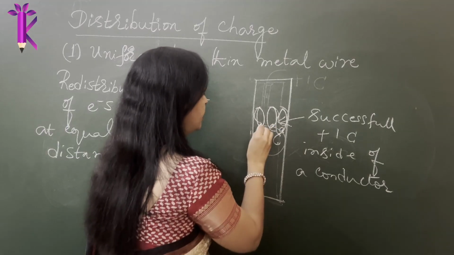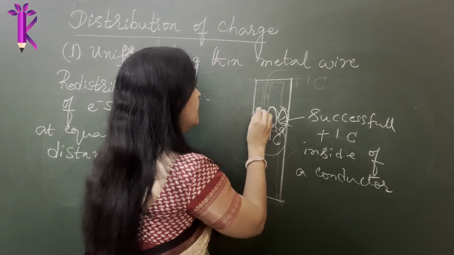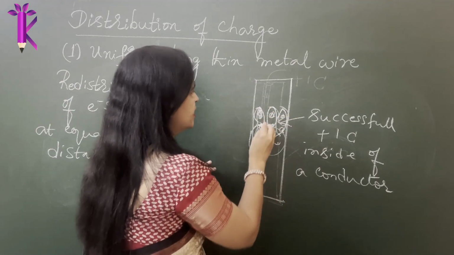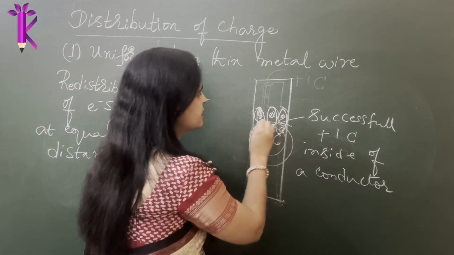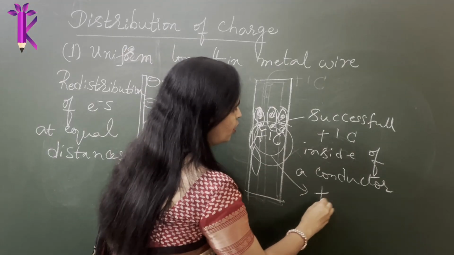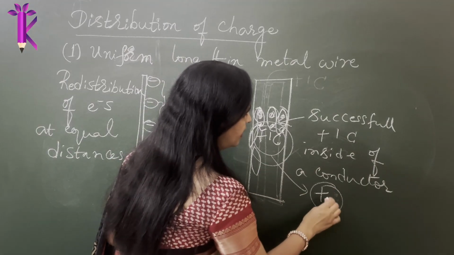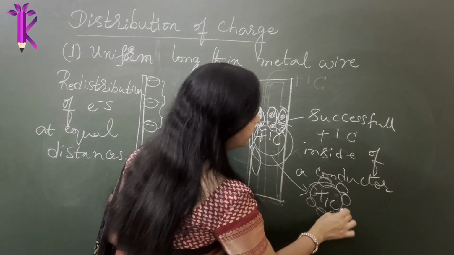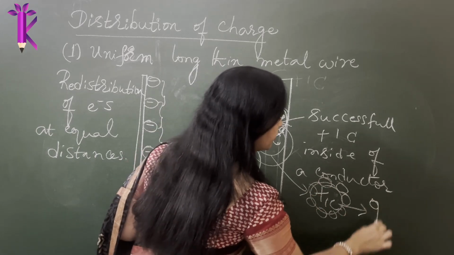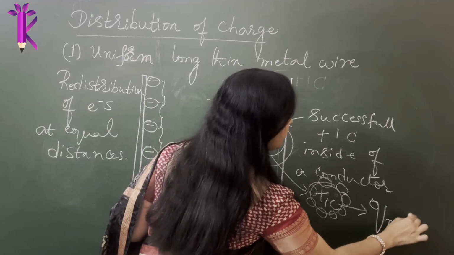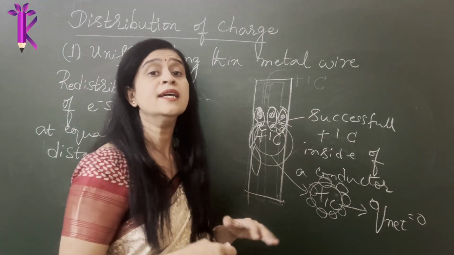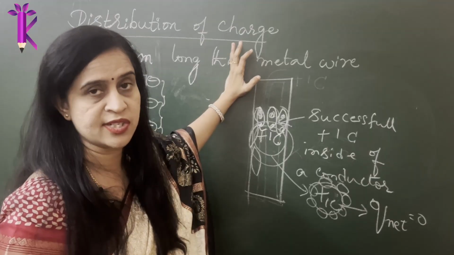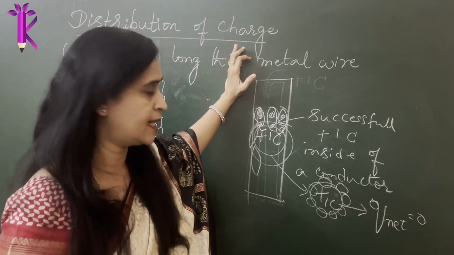Electrons will tend to attract each other from all sides, with the heavy nucleus going on the other side, and you see that these electrons attract +1 Coulomb. So +1 Coulomb is attracted by all these electrons, and the net charge will be 0. So the total charge on that +1 Coulomb is 0. Initially it was electrically neutral, with equal numbers of positively and negatively charged particles.